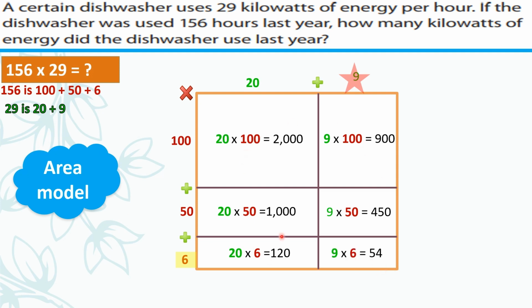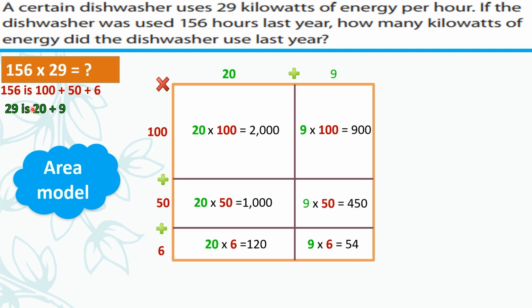So now that we have completely filled out our area model, we are on to the next step, which is to add the partial products, which means that we are now going to be adding the partial products in column 1, then the partial products in column 2. Now that we have found the partial products of the numbers that we have decomposed, we can go ahead and start adding the partial products for each area of the rectangle. So for the first column, we're going to be adding 2,000 plus 1,000 plus 120 equals 3,120.